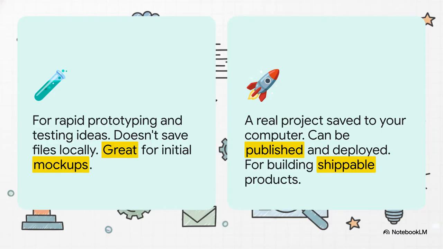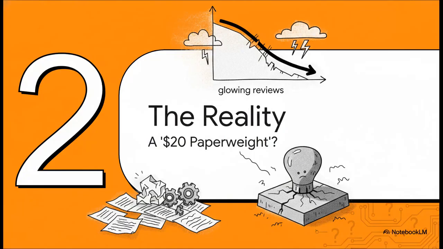And to support that workflow, it offered two totally distinct ways to work. You had the playground, which was perfect for just throwing ideas at the wall, quick experiments you didn't need to save. But when you were ready to build something for real, you'd move over to a workspace, a full-on project ready to be deployed. It all sounded perfect. A little too perfect, maybe?